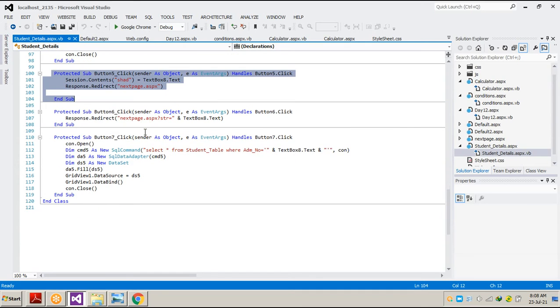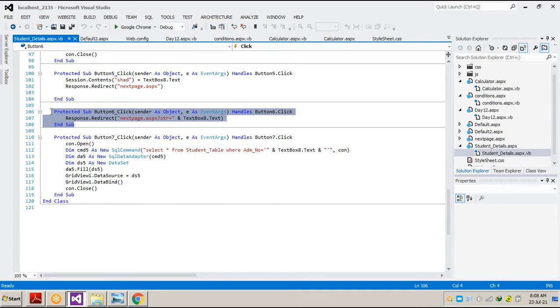We will be using this also, and we will be using some string parameters also. We can pass some string parameters. Instead of str, you can write your own name, the string in which we store the data of the text box, say temporary. Here we use sessions, and we have used query string.